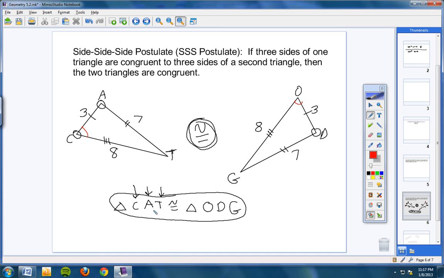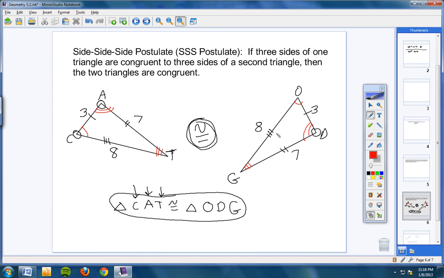1, 2. And what angle goes with angle A? Angle D. So put 2 marks over here. And then T gets 3 marks. And what angle? Here's T. What angle goes with angle T? Angle G. 1, 2, 3. So there we go. Anytime three sides are congruent to three sides, the triangles have to be congruent.